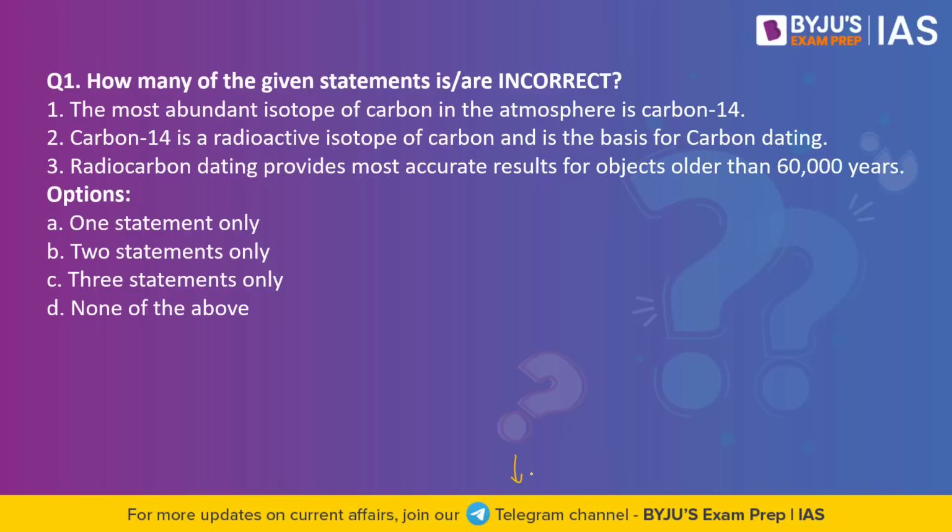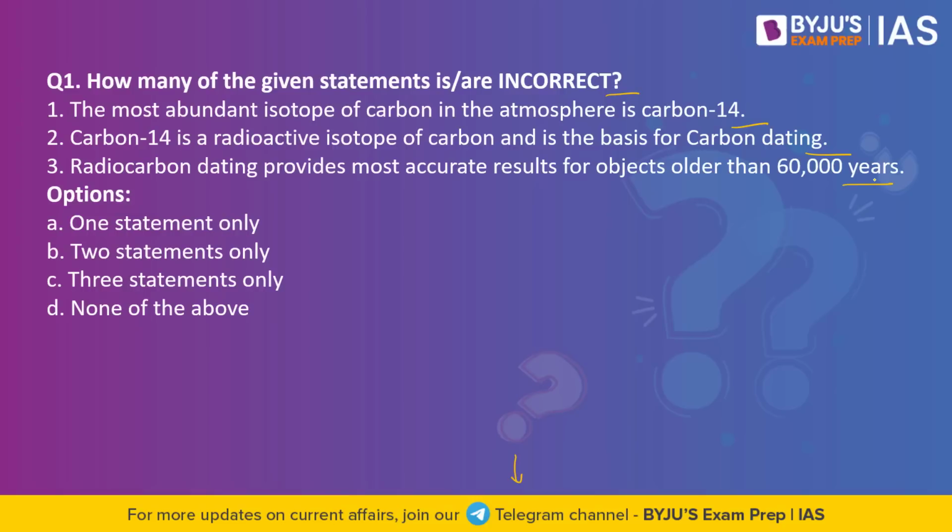Now let us begin and take a look at the first question for today. How many of the given statements is or are incorrect? Number 1, the most abundant isotope of carbon in the atmosphere is carbon 14. Number 2, carbon 14 is a radioactive isotope of carbon and is the basis for carbon dating. Number 3, radiocarbon dating provides most accurate results for objects older than 60,000 years.